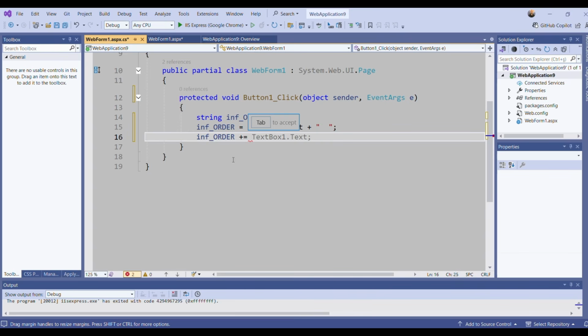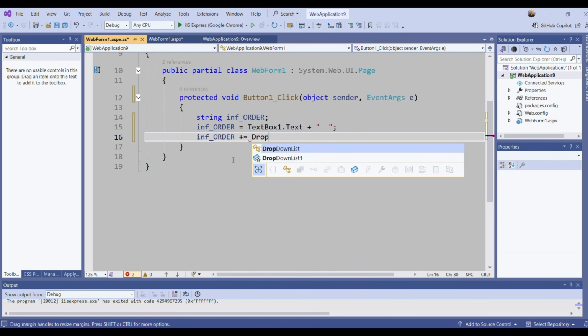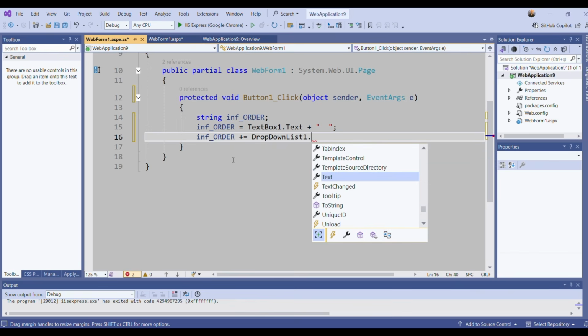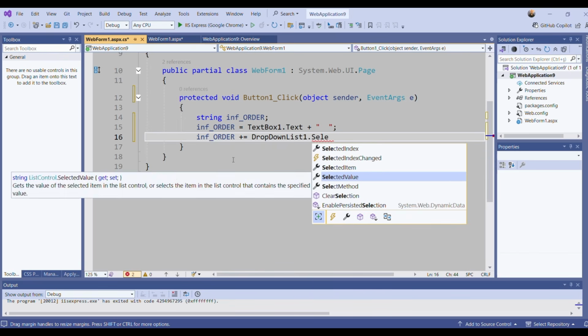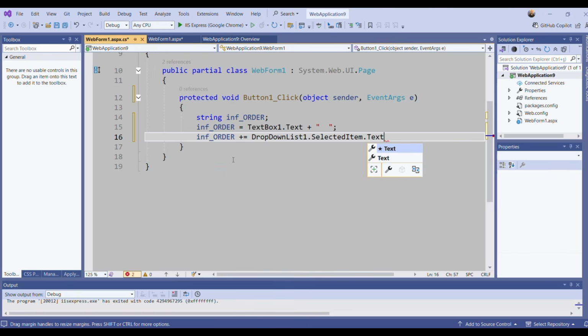So whatever I write here will be appended to info order. And here I will say drop down list 1 dot selected item dot text. This will take the content in drop down list. I mean the item selected by the user in drop down list 1, and I'm taking it and appending it into my info order variable.